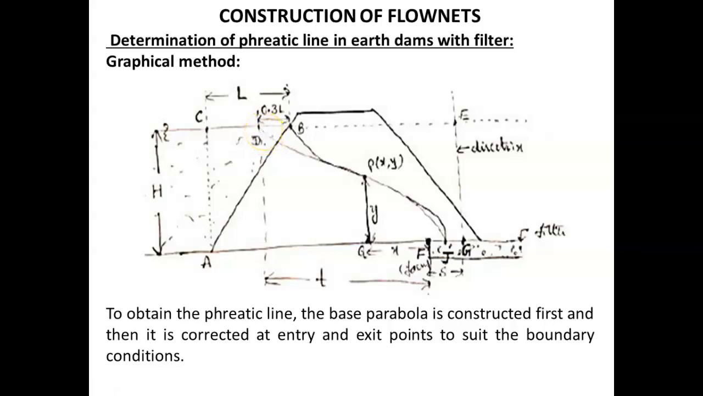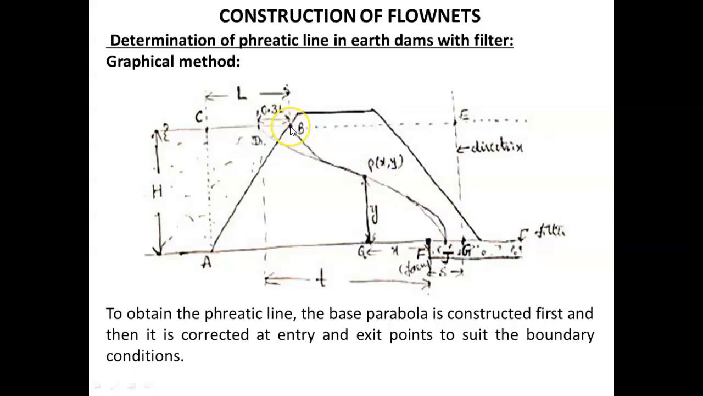So then after obtaining the base parabola, we have to correct this to meet the points B and J at right angles to get the phreatic line. So this is the base parabola like this. Now it has to be corrected at the entry and exit points, because the phreatic line is nothing but the top boundary flow line.